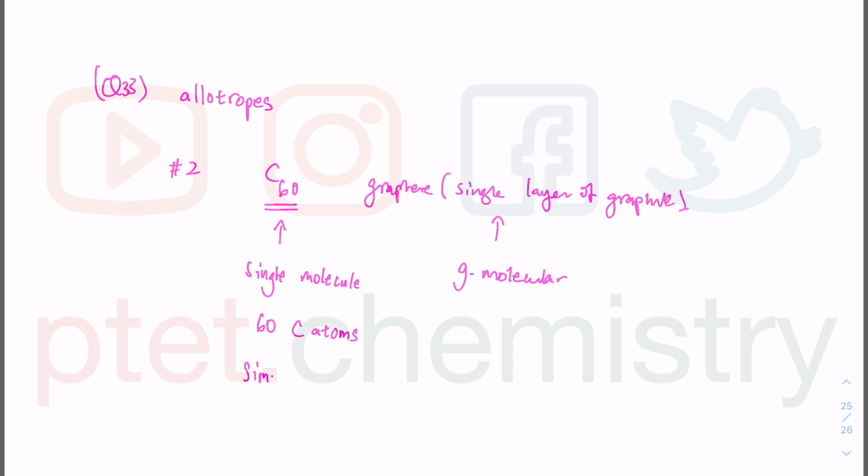In fact, it has a simple molecular structure. That is why you have a molecular formula, which is the actual number of atoms in one single molecule. So number 2 is wrong because it says C60 has a giant molecular structure. If number 2 is wrong, we're looking at option D, which is only 1 is correct.